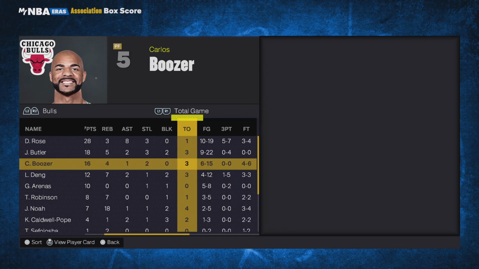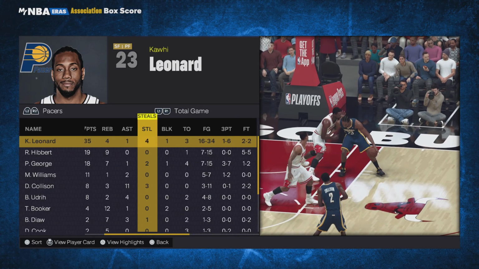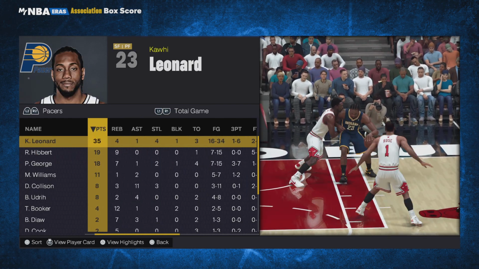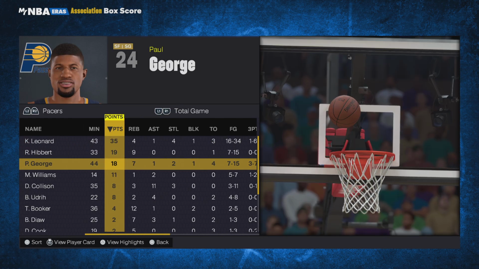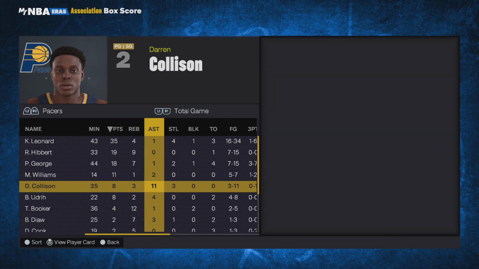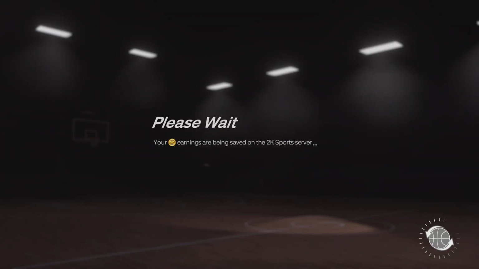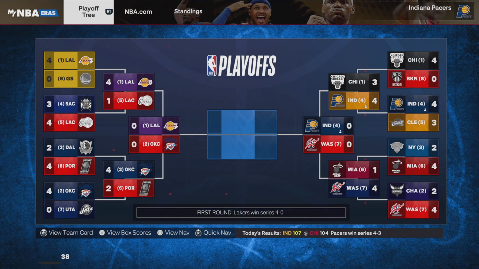9 for 22. 3 turnovers. Kawhi went off. Kawhi had 35, Weber at 19, PG at 18 with 4 turnovers. 3 for 11 from Daryl Collison. Most of his points came from the free throw line, those 2 free throws. They are going to the conference finals.